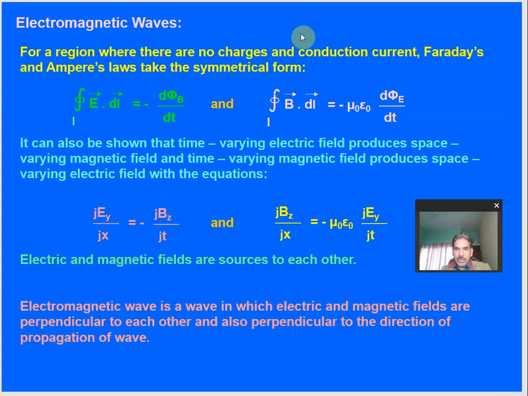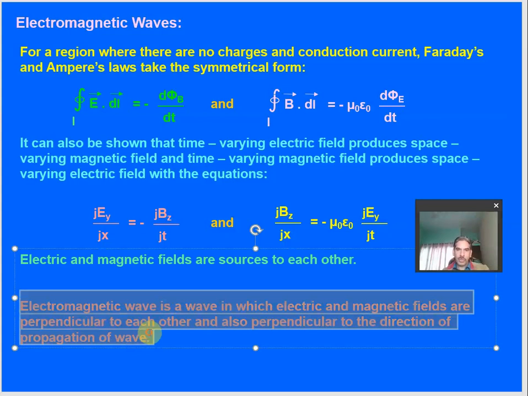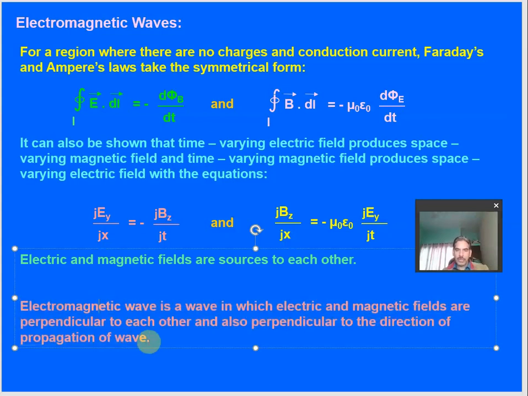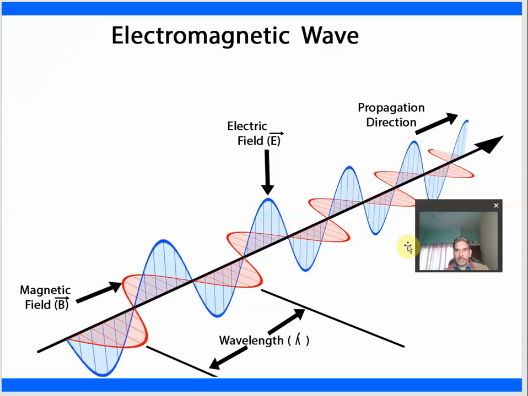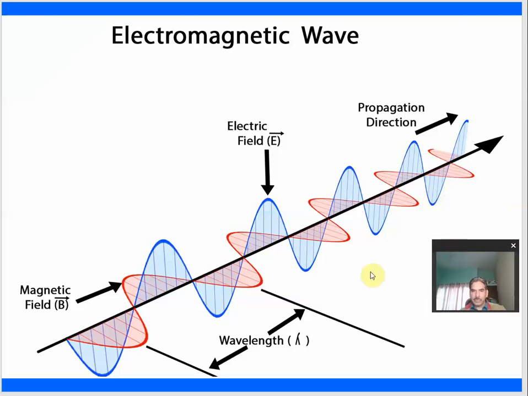So an electromagnetic wave is a wave in which electric and magnetic fields are perpendicular to each other and also perpendicular to the direction of propagation of the wave. The direction in which the electromagnetic wave will propagate is perpendicular to both electric and magnetic fields.